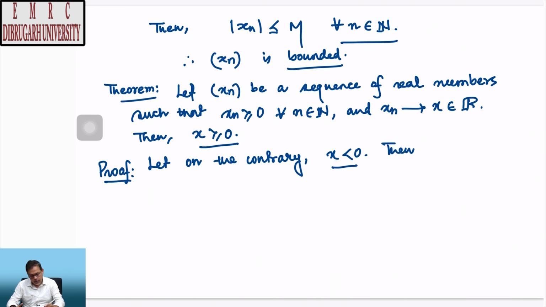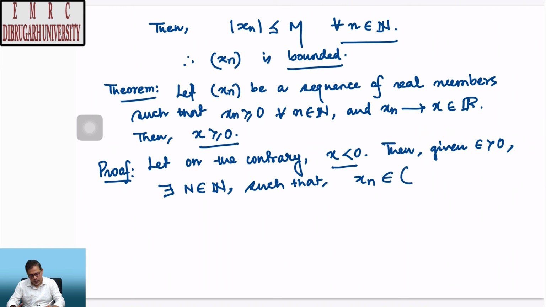Then by the property of convergence of a sequence, given epsilon greater than 0, there exists some capital N in the set of natural numbers such that x_n belongs to the open interval (x - epsilon, x + epsilon) for all n greater than or equal to N. So x_n belongs to this open interval with end points x - epsilon and x + epsilon.